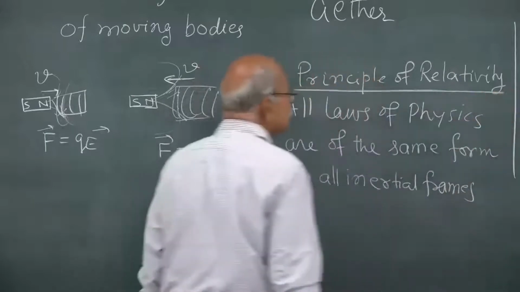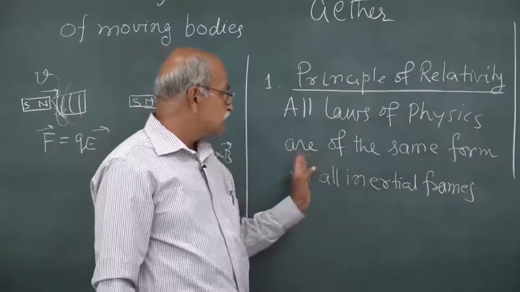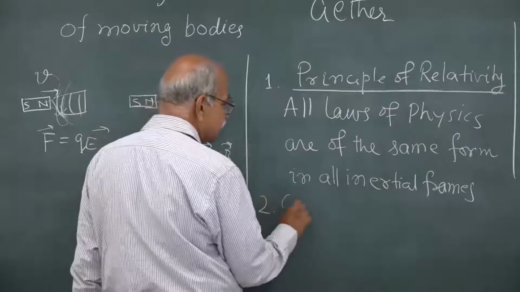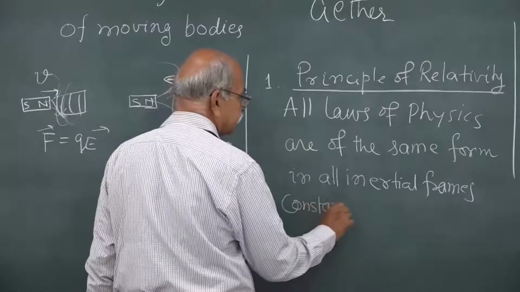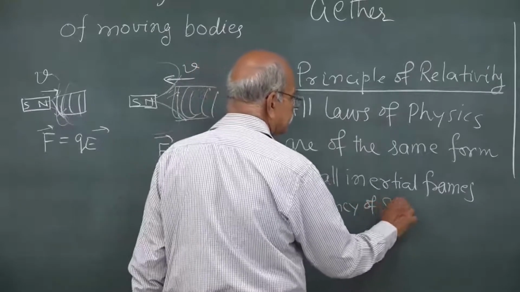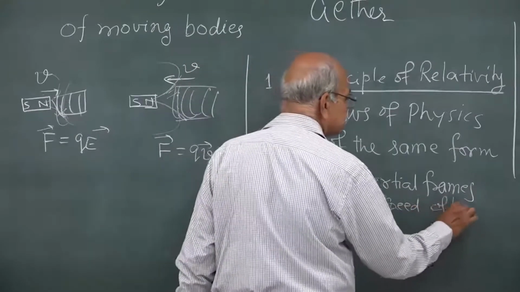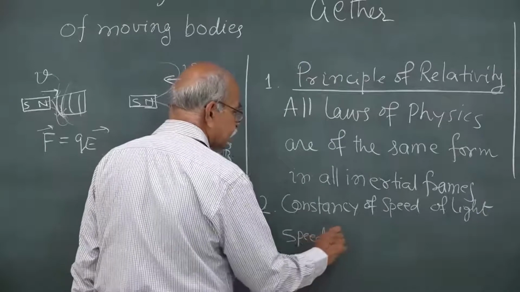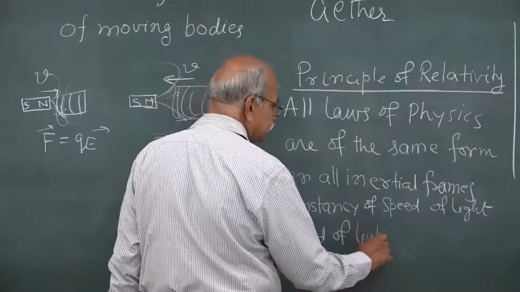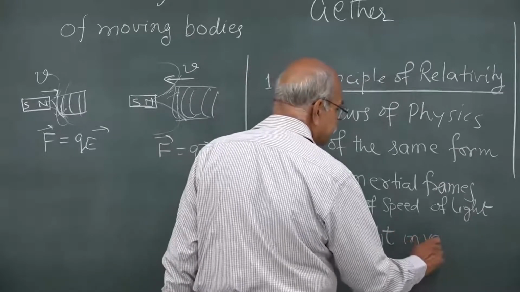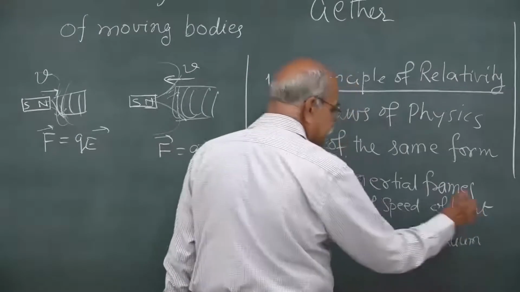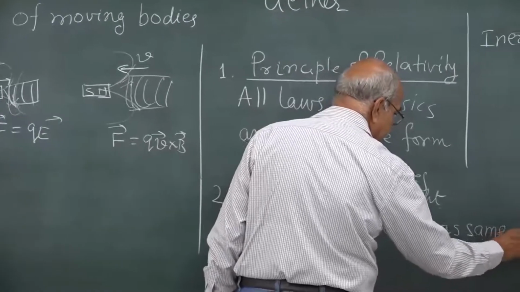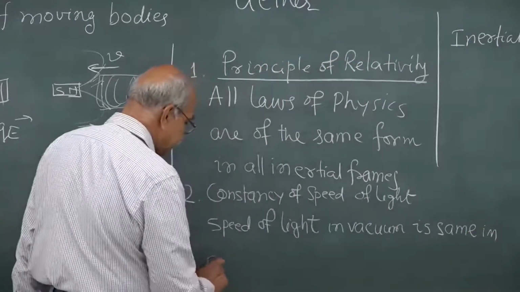The second is the constancy of the speed of light: the speed of light in vacuum is the same in all inertial frames.